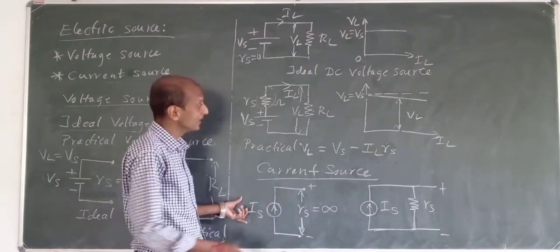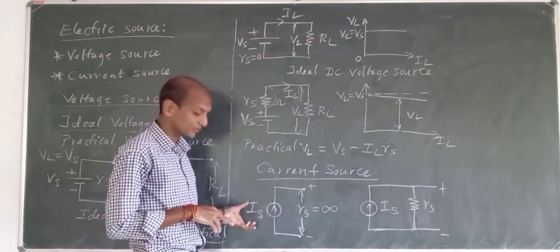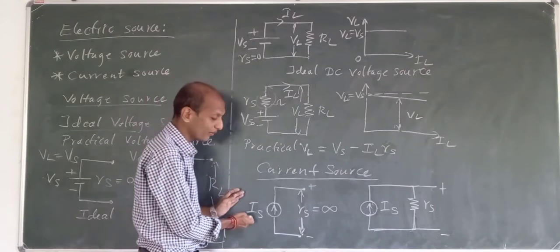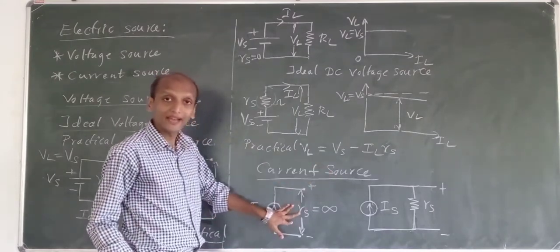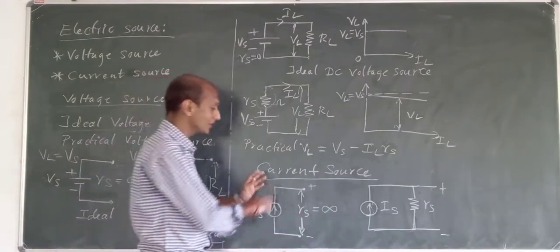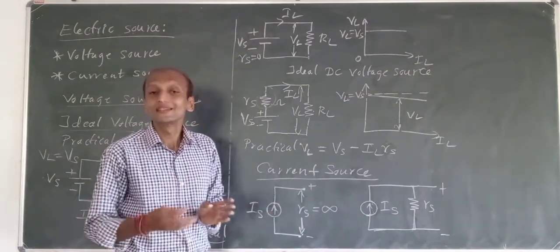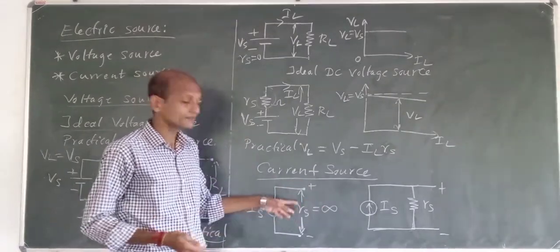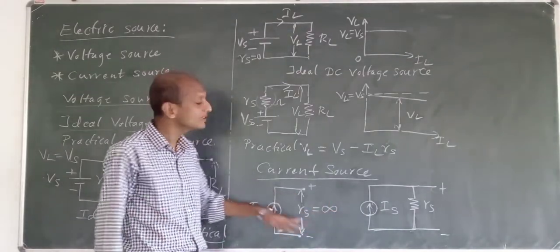We will call it Is. Here we won't say anything about the voltage source. It is a current source, so we will represent everything in the form of current. For an ideal current source, what is a current source? It is something which will supply constant electric current to the load, irrespective of the load resistance.